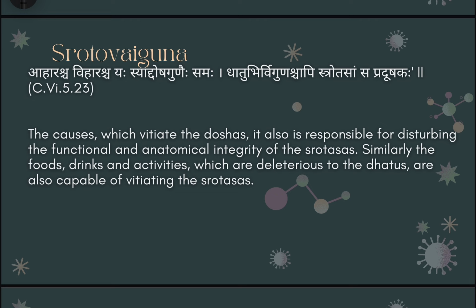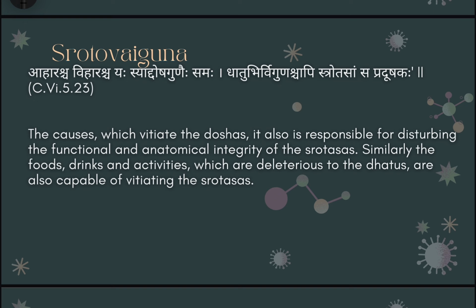Dhatu vir gunas chapi shrotasang sa pradushakah. That means aharasya viharasya. The ahara and vihar are the causes mainly responsible for vitiating the doshas, and they are also responsible for disturbing the functional and anatomical integrity of the shrotas. So this is the Srota Vaiguna, mainly the dysfunctioning of the Shrotas, due to the Ahar and the Vihar. Whatever is harmful for our body is also causing harm to the Shrotas as well.